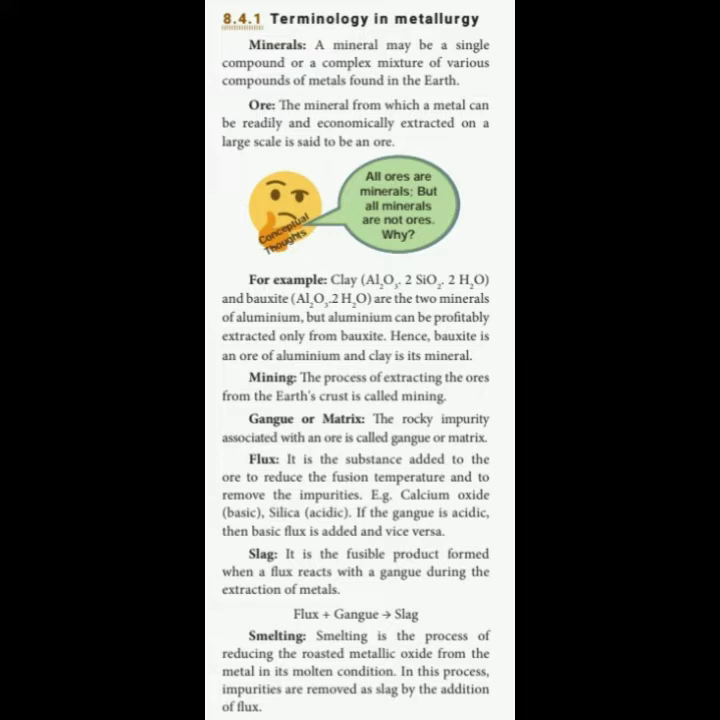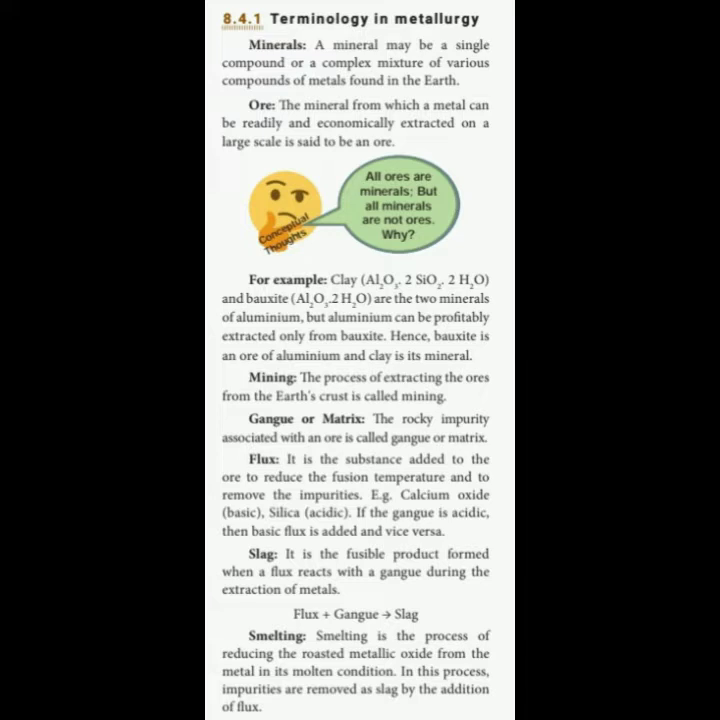Next, the example for mineral is clay. The clay formula is Al2O3·2SiO2·2H2O, and the bauxite formula is Al2O3·2H2O. These are two minerals of aluminium, but aluminium can be profitably, that means in large amount, extracted only from bauxite. Hence bauxite is an ore of aluminium and clay is its mineral. So clay is called a mineral, and bauxite is called the chief ore of aluminium. This is the main difference between minerals and ores.